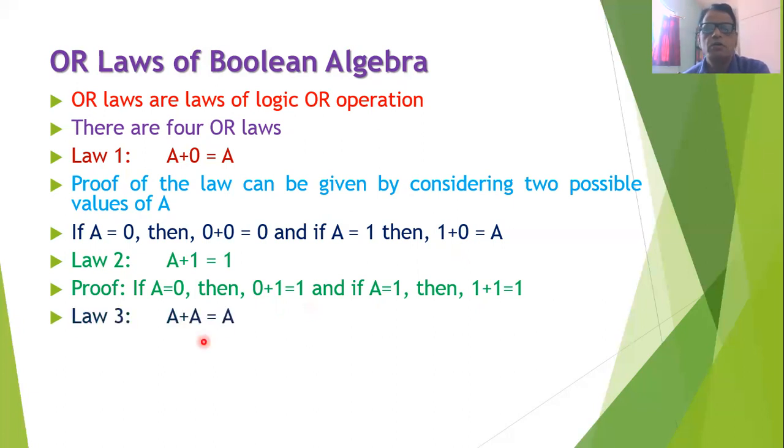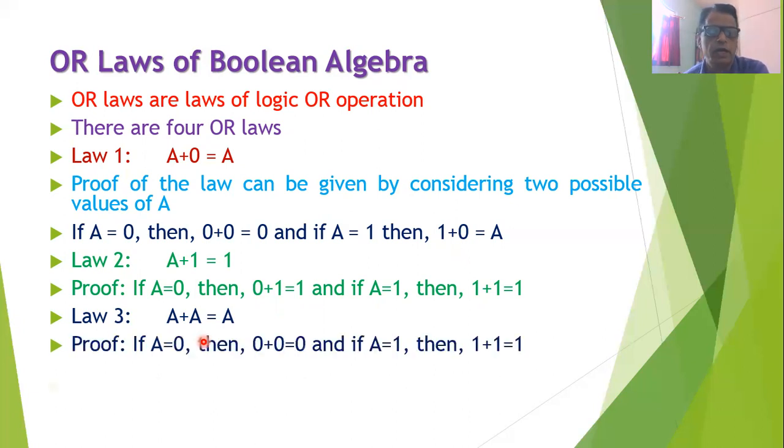The third OR law states that whenever we perform logical OR operation of A with A, then the result is A itself. That is, A plus A is equal to A. This law can also be proved by considering the two possible cases of A. If A is equal to 0, then 0 plus 0 is equal to 0. If A is equal to 1, then 1 plus 1 is equal to 1. That is, in both the cases, we are getting the value of A itself.